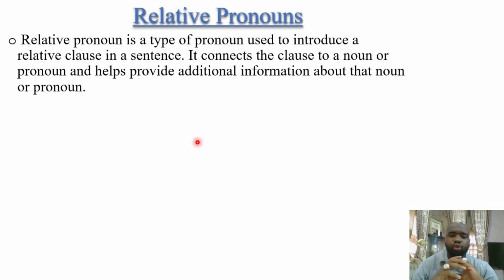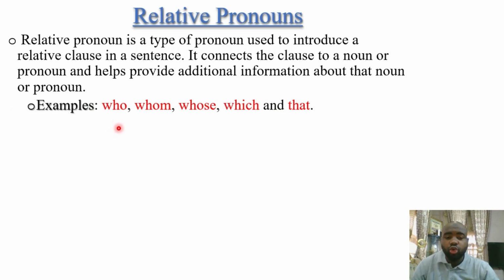So from the definition here, we're simply talking about relationship. It relates, it connects, it joins the pronoun in question, and introduces a relative clause, a clause that relates to that pronoun or adds more information about that pronoun. Let's see them: who, whom, whose, which, and that. My viewers, don't get confused. We have some of these in the WH questions. We'll talk about the difference between WH questions and relative pronouns immediately after this. Let's have the sentential examples.